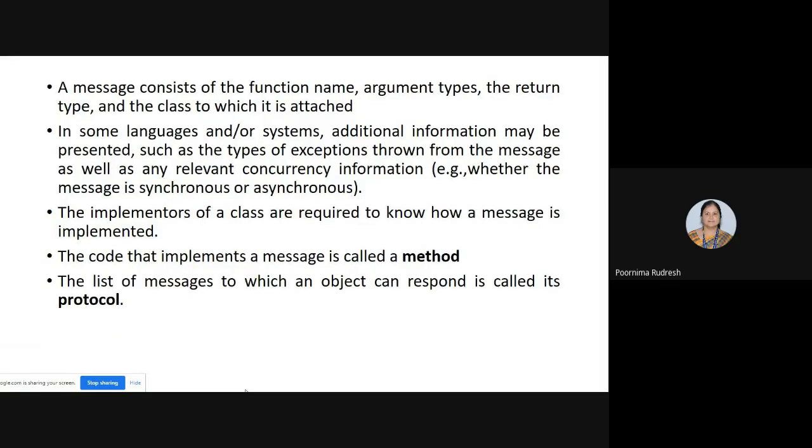Yes, Sudeep, my voice is clear, right? Yes, ma'am. Okay, now tell me what a message is and what a method is.